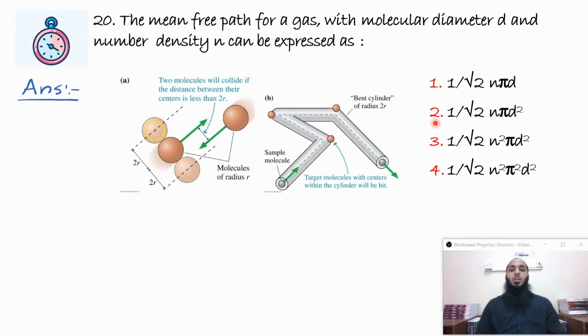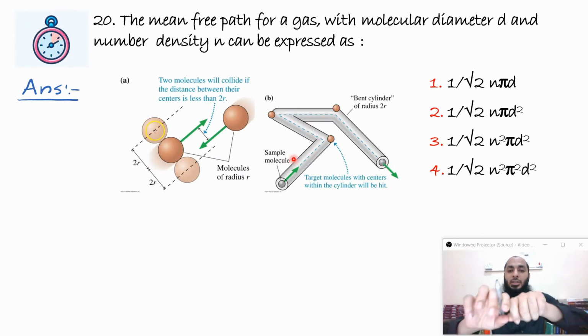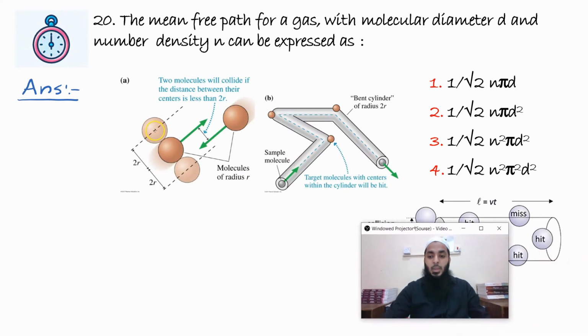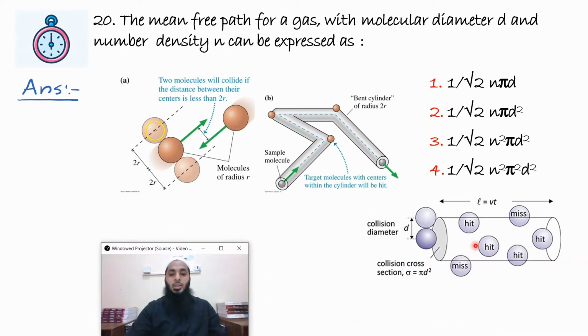Mean free path is the average of all the distances it travels between every collision. Molecules constantly collide with other molecules. So the average of all the distances traveled between two collisions is the mean free path. Let's say this molecule is going like this and it collides here, and then it goes here and collides, and this is how it passes. If I straighten this region, it will form a cylinder, something like this.